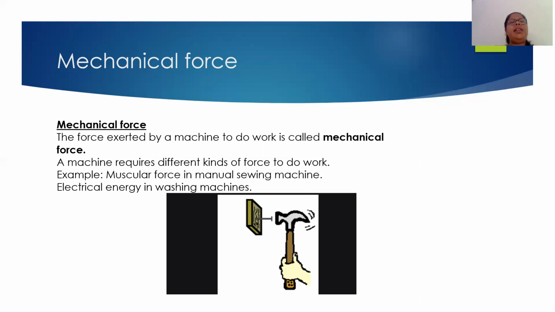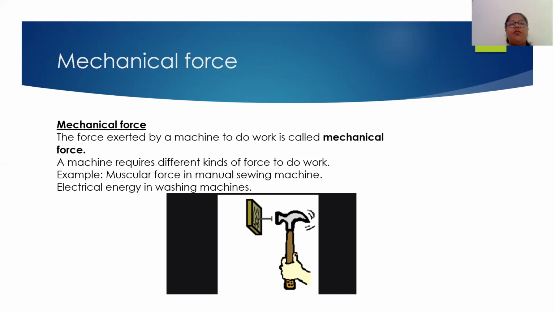For example, let us take a simple machine, a scissor. When it is cutting the paper, the force is applied by the scissor, and the scissor and the paper are in contact with each other. So this kind of force is termed as mechanical force.